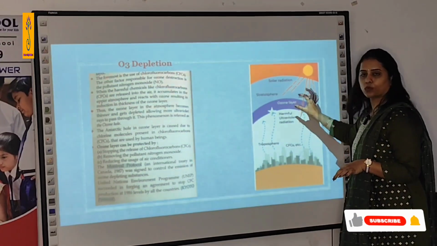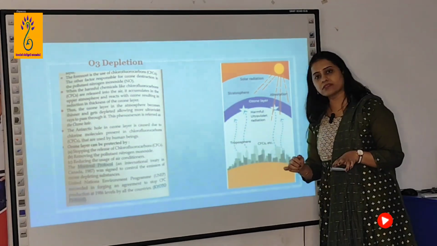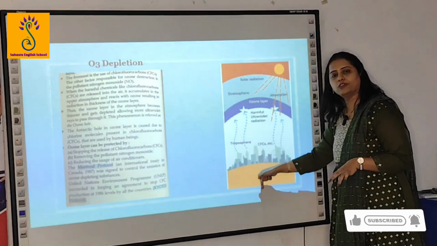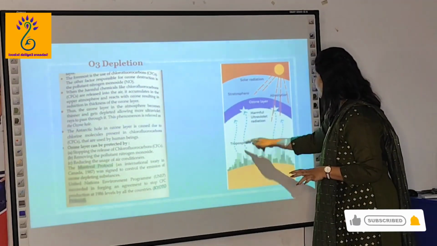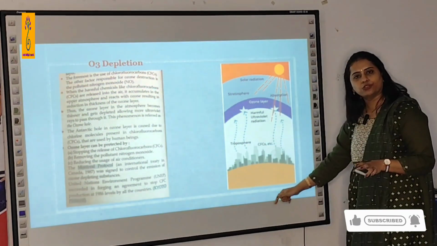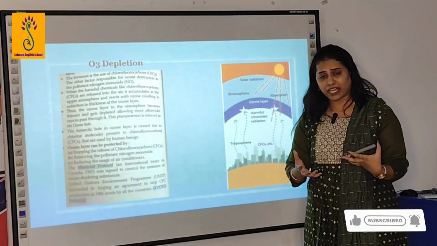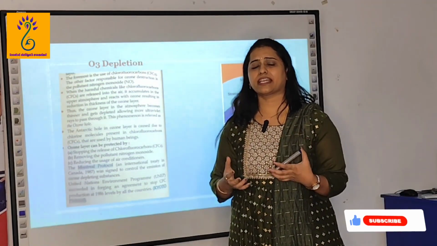Look at the thickness of this ozone layer. This is important. This ozone layer prevents the harmful ultraviolet rays entering into the Earth. Why are these ultraviolet rays very harmful? They cause skin cancer.